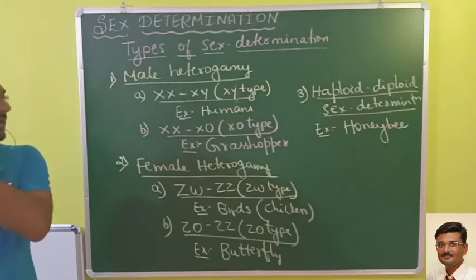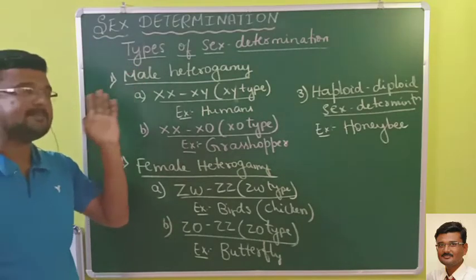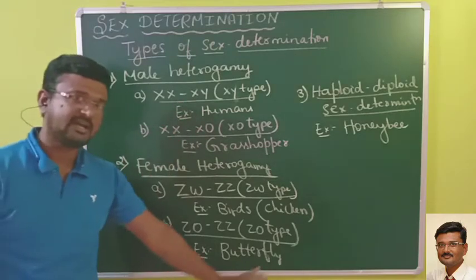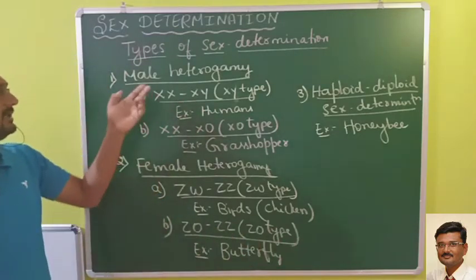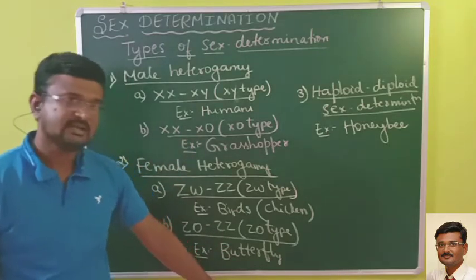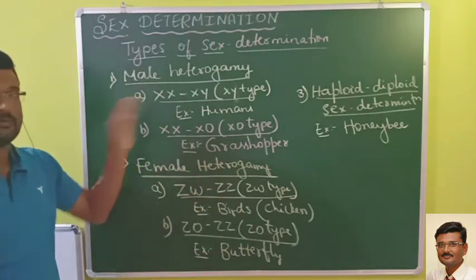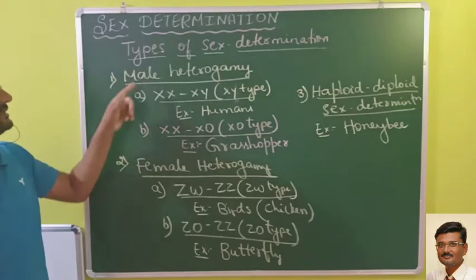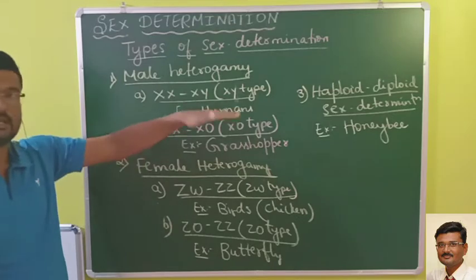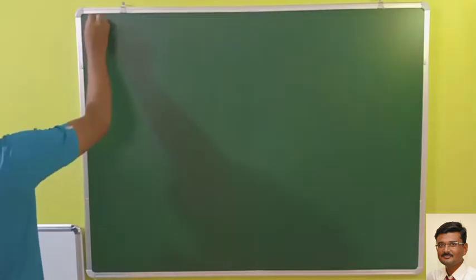So different organisms exhibit different types of sex determination, and of the three types we have, each is again subdivided into different types. Let us see what these are one by one. Let us first study male heterogamy, and the first example, let us take human beings.